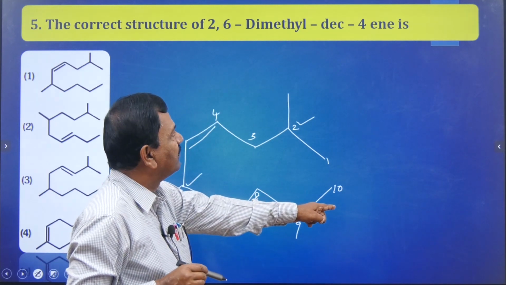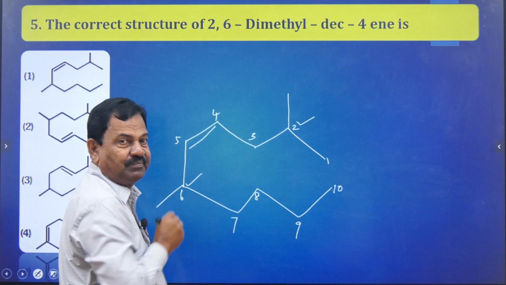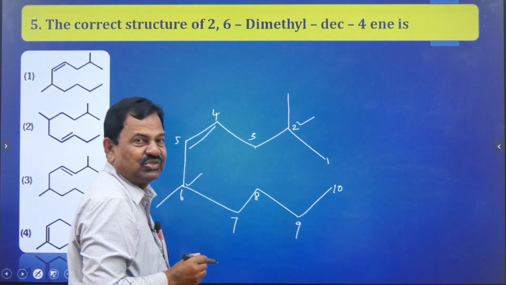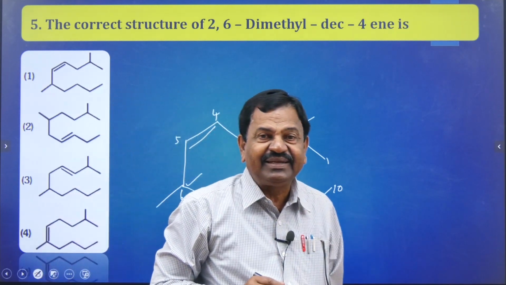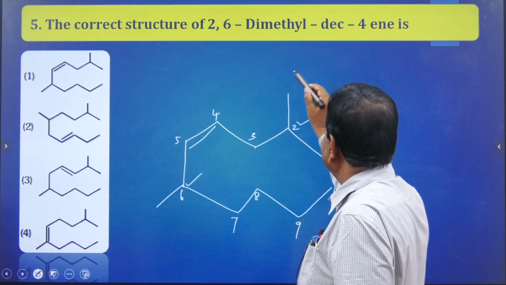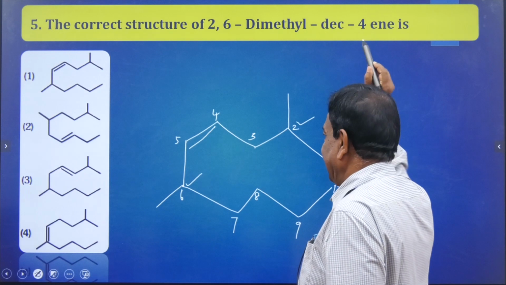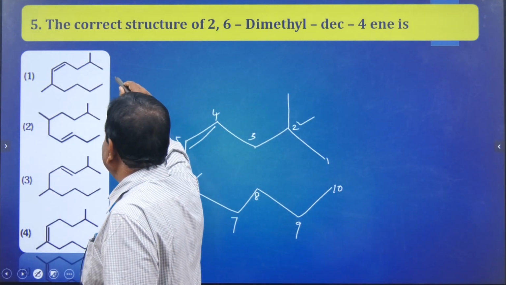The fourth carbon atom contains the double bond, 4-ene. So this diagram is the right diagram for 2,6-dimethyl decane-4-ene. So the first one is the correct answer.